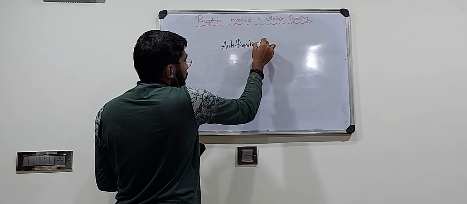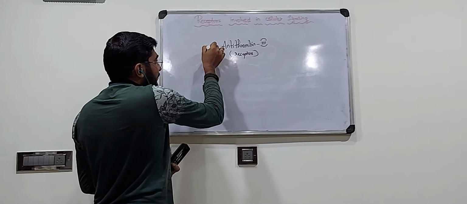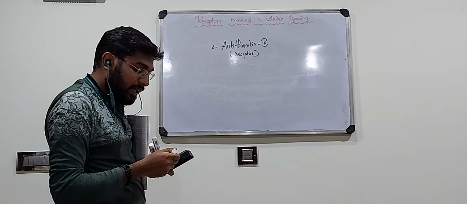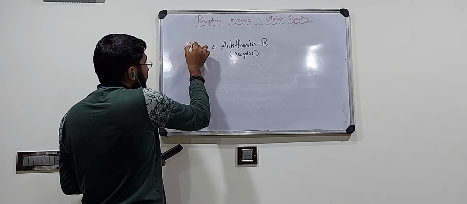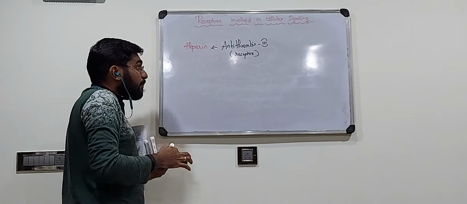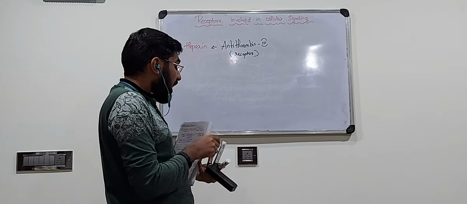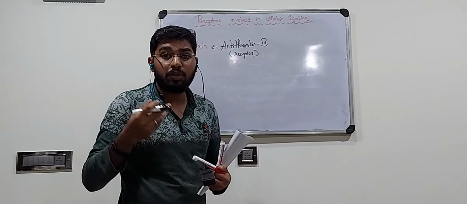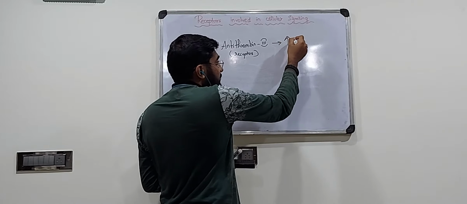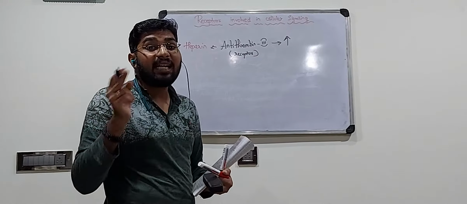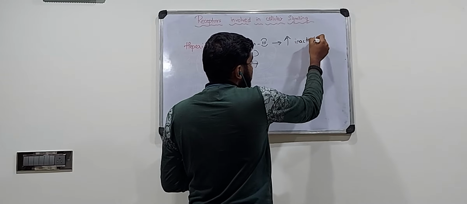Antithrombin 3 is a receptor to which a ligand called heparin binds. In the ligand binding domain, heparin comes and binds. Once heparin binds to this receptor in plasma, the activity of antithrombin 3 increases. Its activity is that it inactivates the other coagulation factors.